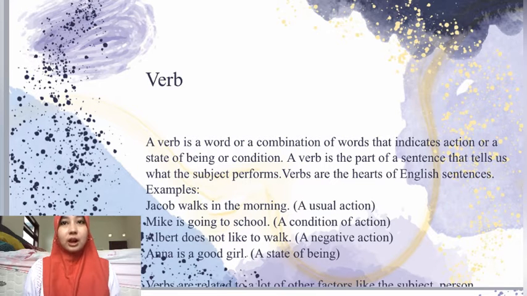Example: Jacob walks in the morning. Jacob walks in the morning is a usual action. Mike is going to school is a condition of action. Albert does not like to walk is a negative action. Anna is a good girl is a state of being. Verbs are related to a lot of other factors like the subject, person, number, tense, mood, voice, and others.